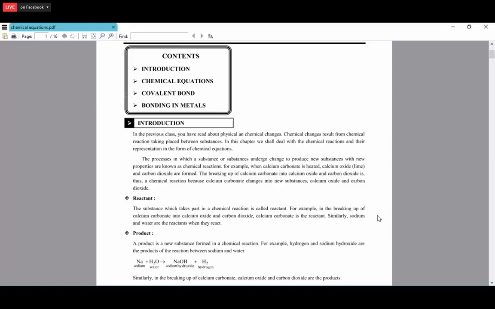So that we call a reactant. Similarly, for example, if hydrogen and oxygen react to give water, hydrogen and oxygen are the reactants. Whatever the metals, elements or compounds that are reacting, we call them reactants.